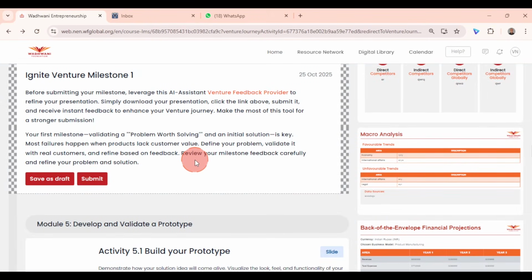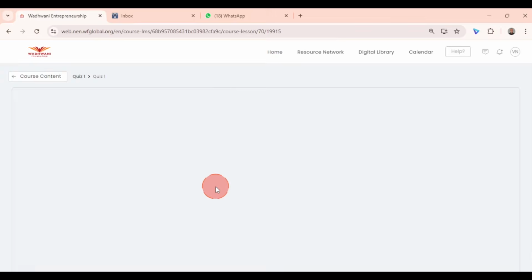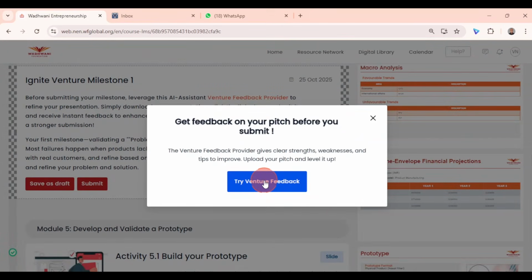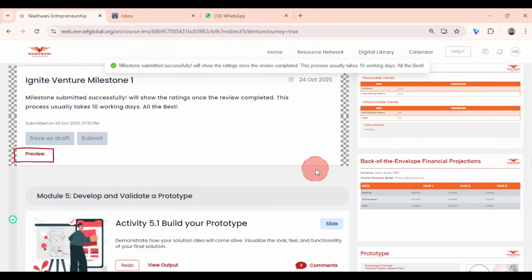So when you try to submit this activity, in case you haven't completed your quiz 1, it will ask you to complete the quiz 1. So when you click submit, it will tell you to complete the quiz. So if you haven't completed the quiz, go ahead, complete the quiz 1, and then come back and do the activity. Once you complete the quiz, click on submit. It will remind you once again to try the venture feedback. If you have tried it, go ahead, once again click on submit and submit your milestone. Once you submit your milestone, you will be able to see this preview option here, using which you can preview your milestone 1.